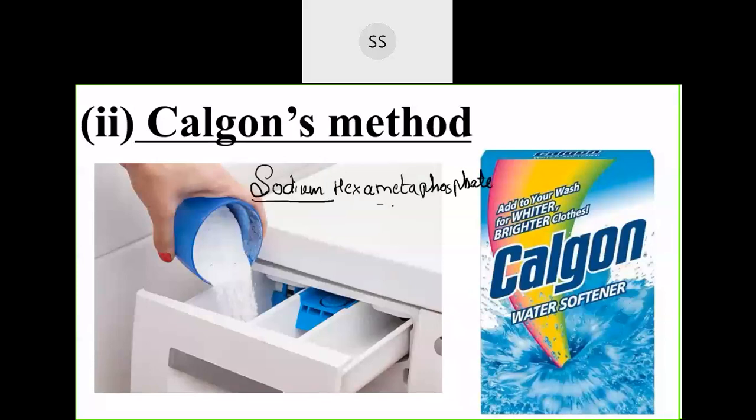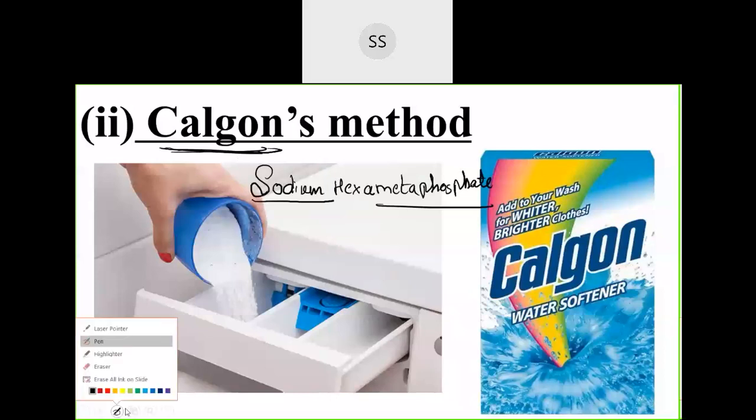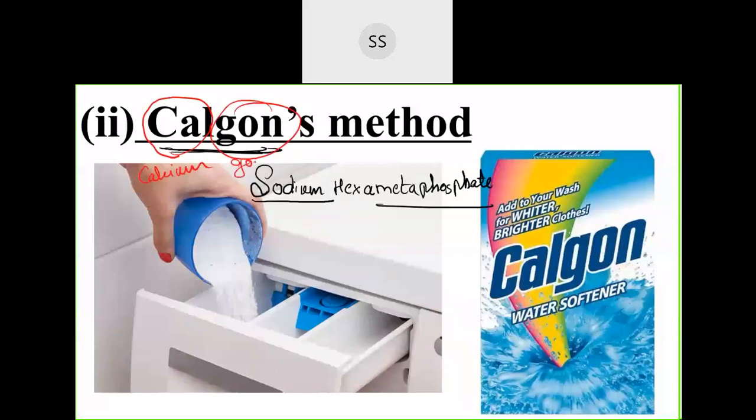Commercially, it is sold under this name. Calgon is a commercial name. Actually, Calgon is made up of two words. This cal stands for calcium, and this gon is to remove that calcium. So the compound you are going to use to remove that calcium is called Calgon. Calcium gone means that during this process calcium will be removed out. So it is called Calgon.